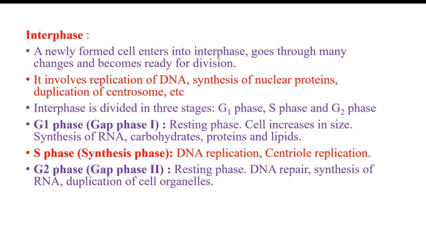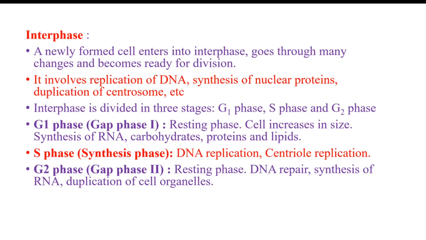G2 phase is the third phase in interphase, and this is gap phase 2, also called the second gap phase. It is again a resting phase, comparatively resting as compared to synthetic phase. In synthetic phase, the cell is very busy: DNA replication, centriole duplication. So it is very busy in S phase. Comparatively, in G1 and G2 phase, the cell is not that busy.